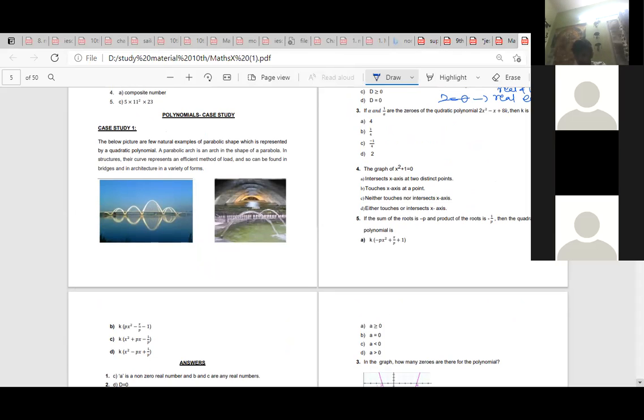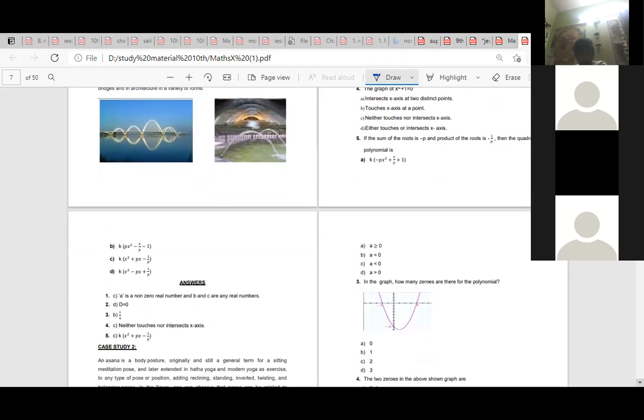Yes, right. px square minus p square x. No, they have not given that, check which is possible. Ma'am, is the answer C? Yes, C: x square plus px minus 1 by p. Option C.